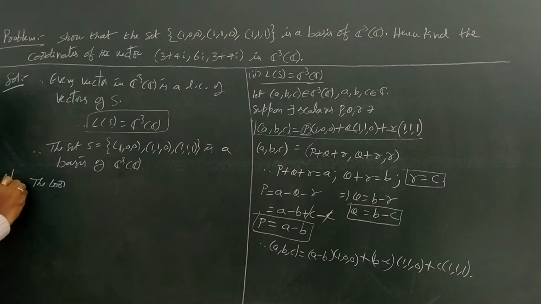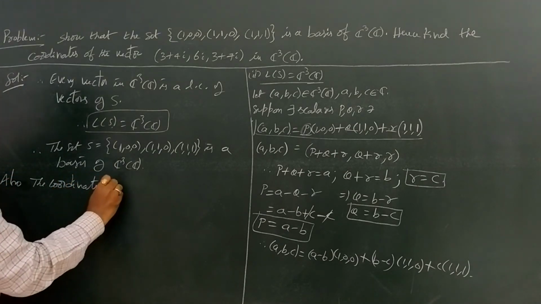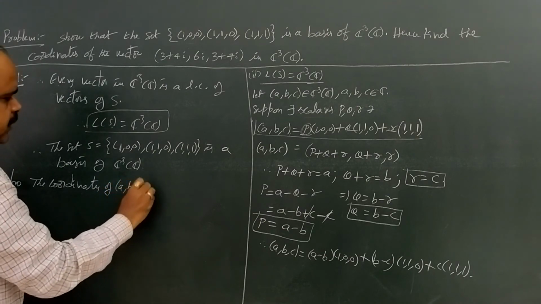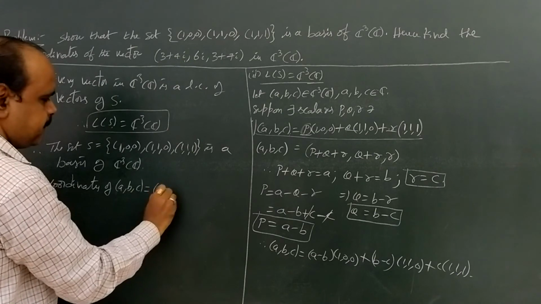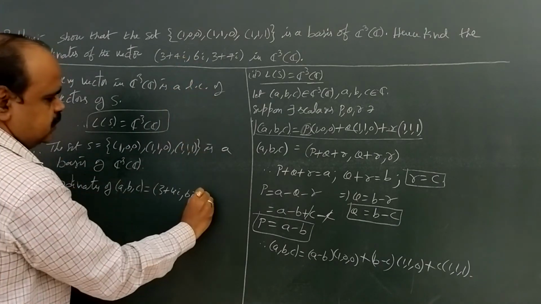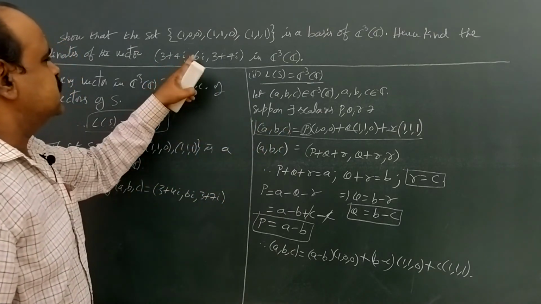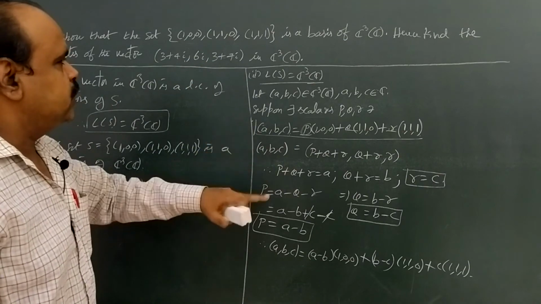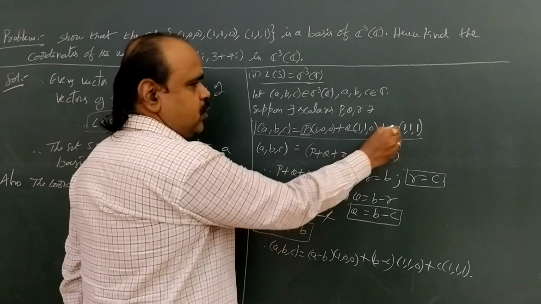Therefore now also the coordinates of (a, b, c) equal to, here a means 3 plus 4i, b means 6i, c means 3 plus 7i. Instead of a, b, c we are taking 3 plus 4i, 6i, 3 plus 7i. Now we are going to find the coordinates of the vector. What are the coordinates? p, q, r.